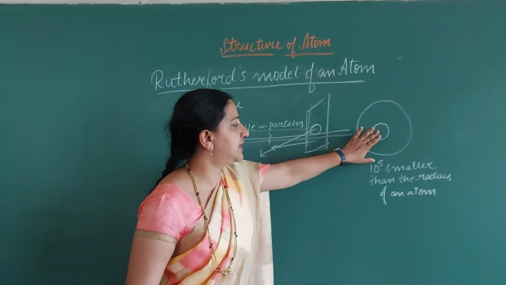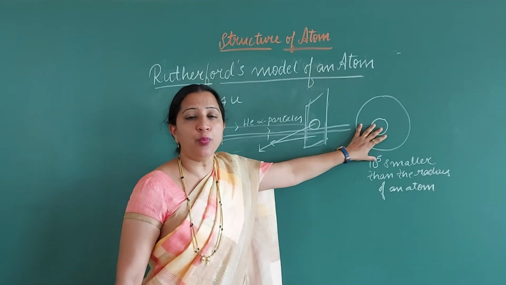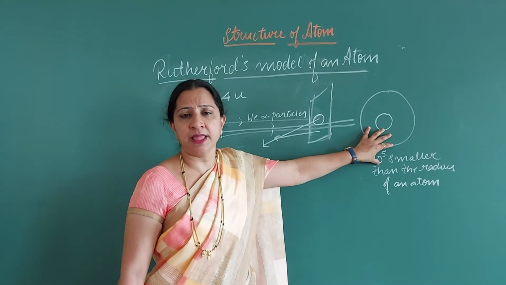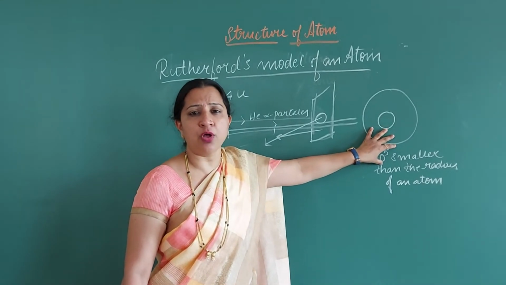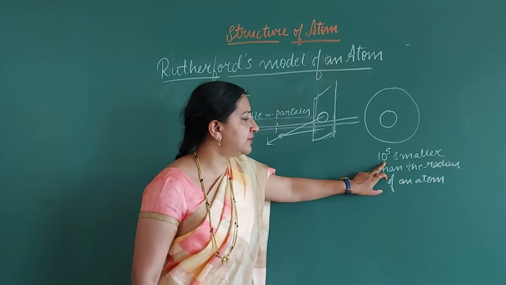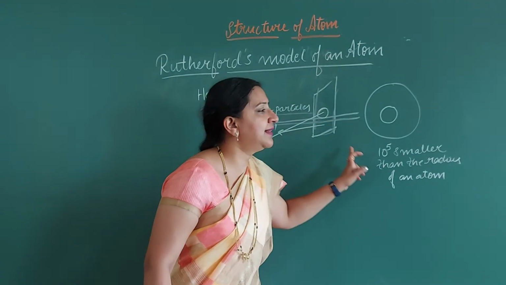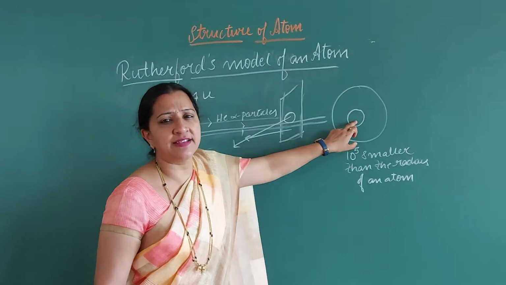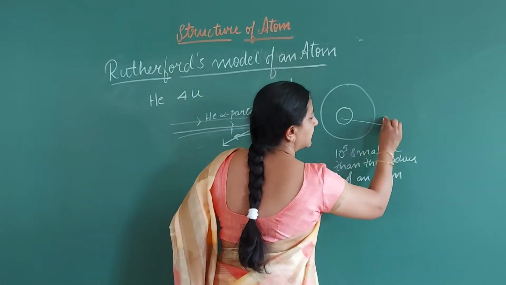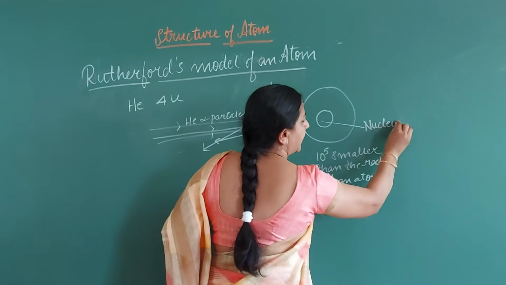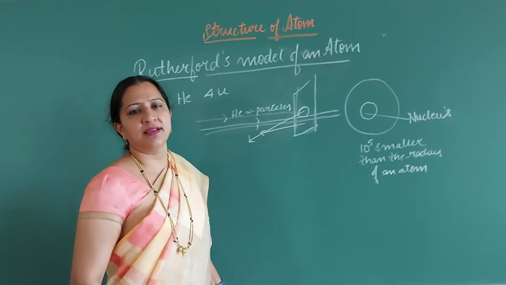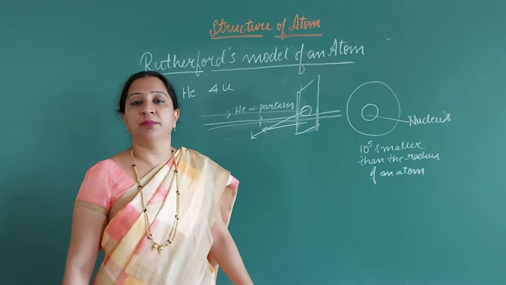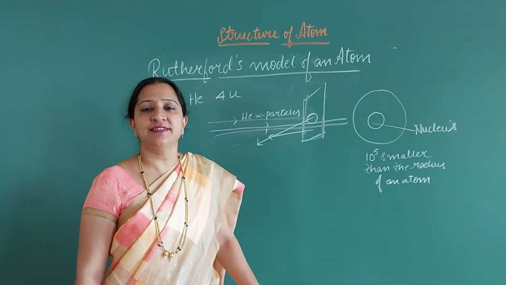So positively charged particles occupy a very small space in an atom, and that space is so small that it is almost 10 raised to 5 times smaller than the entire atom. And he called that space the nucleus. And the nucleus occupies the center of the atom.